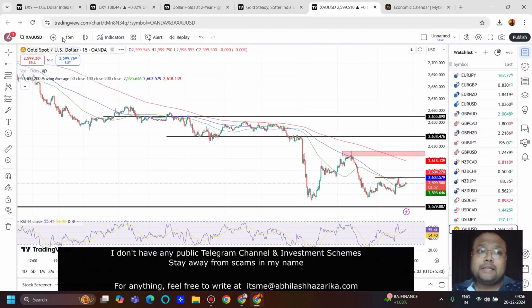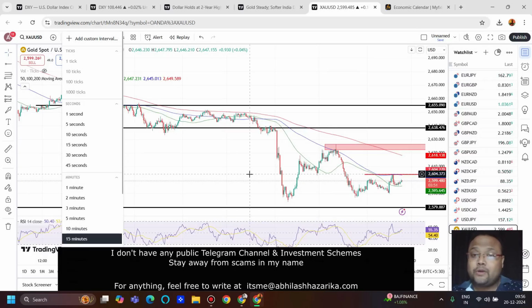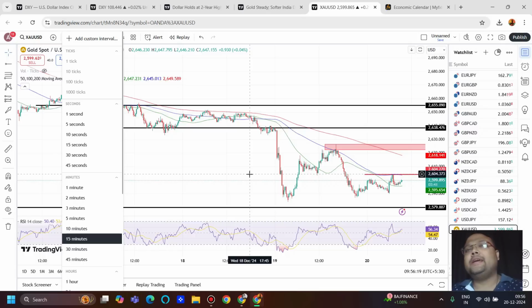And considering the present trend of the market, taking a sell at resistance is a better strategy. So that's why we discuss 2650, 2655, 2638, 2627 area. Overall the trend of the market is still up, but positional traders and swing traders, if you have any buy position, you can stay in the trade. If you're looking for a fresh position, the time is still not right. Let the market settle. Let the market show where the weekly closing is going to happen.